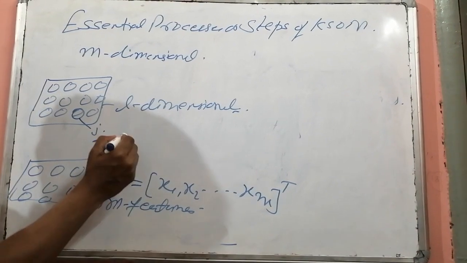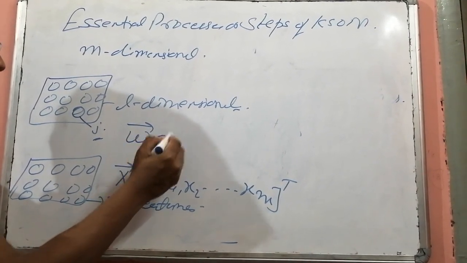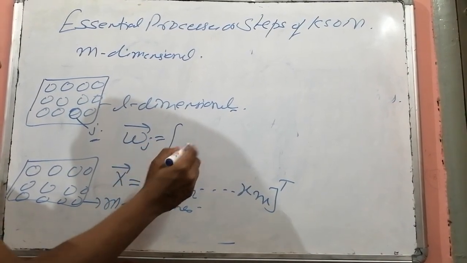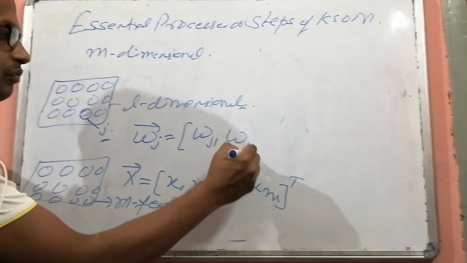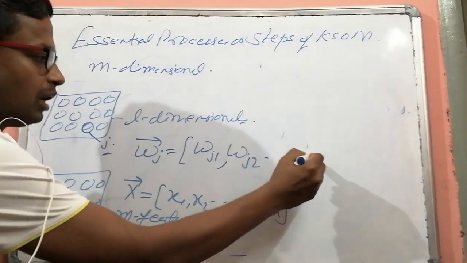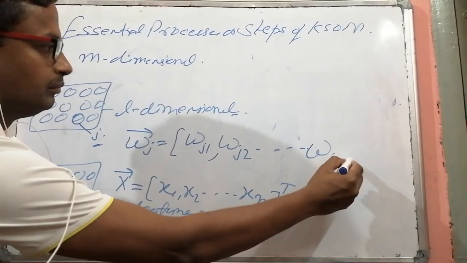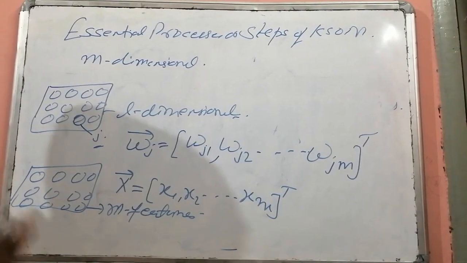These m weights can be denoted as weight vector for jth neuron equal to wj1, wj2 up to wjm, and its transpose.